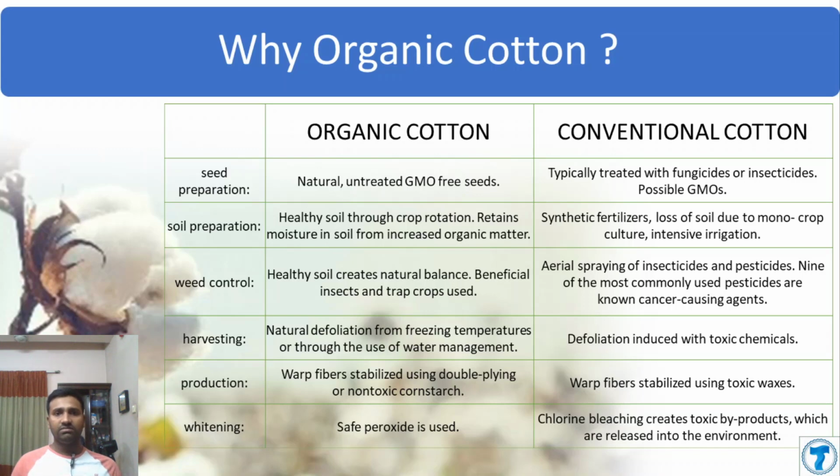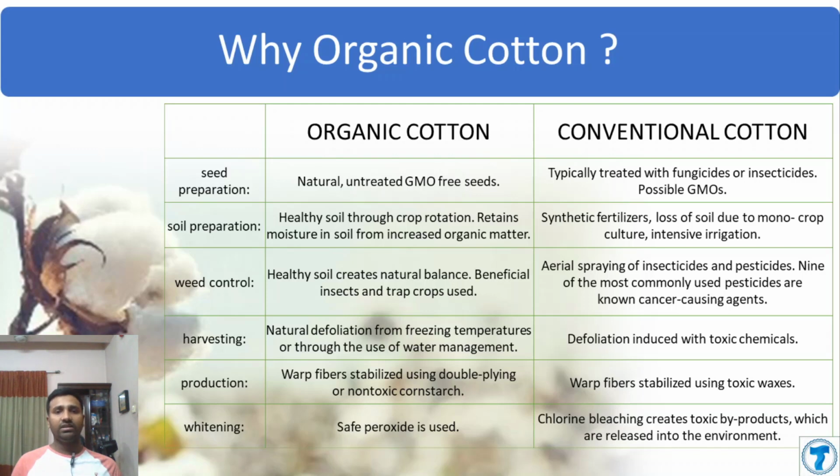Seed preparation: for organic cotton, natural, untreated and GMO-free seed is used. For conventional cotton, seed is treated with fungicides or insecticides, and possible GMOs are there. For soil preparation, for organic cotton, healthy soil through crop rotation, retaining moisture in soil from increased organic matter. For conventional cotton, synthetic fertilizer, loss of soil due to monocrop culture, intensive irrigation, weed control.